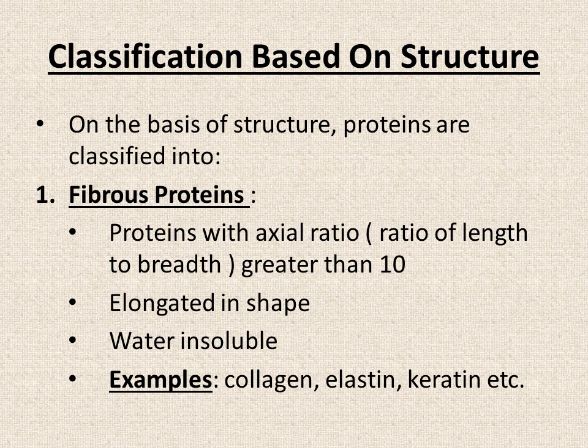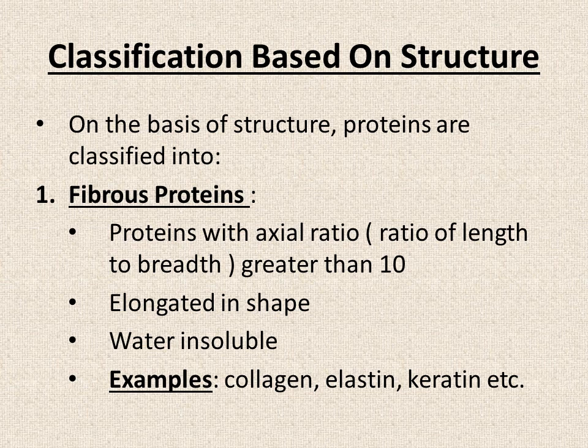So, structurally, proteins can be divided into two categories. First is fibrous proteins and the second one is globular proteins. And as the name indicates, fibrous proteins are present in the form of long fibers, that is, they have an elongated shape, and they can be scientifically described as proteins with axial ratio greater than 10.